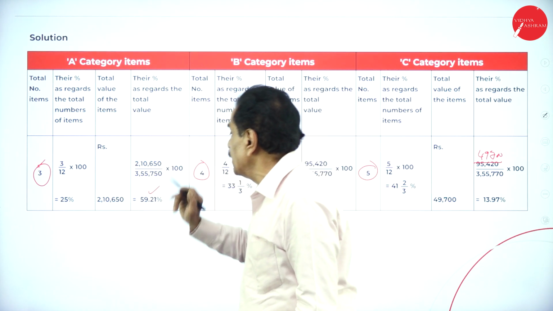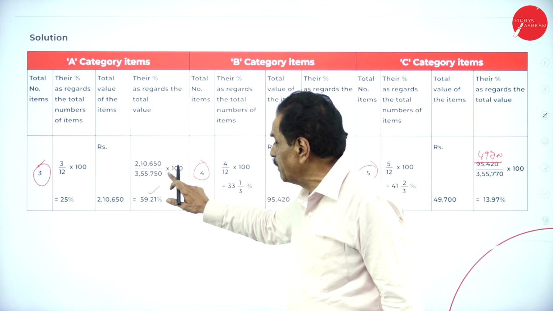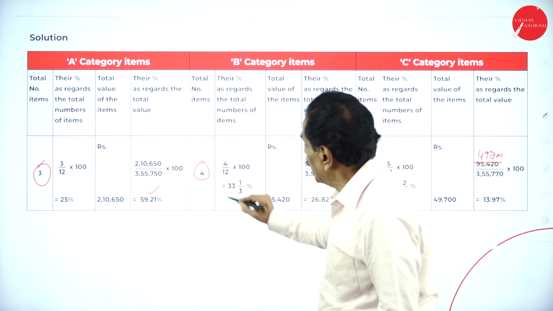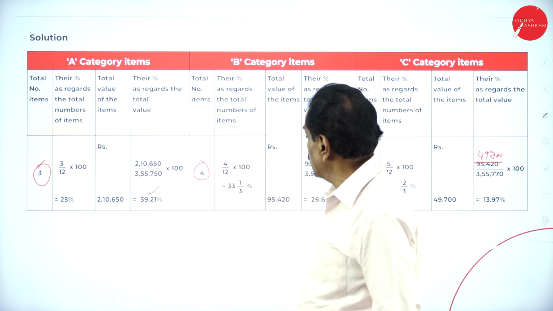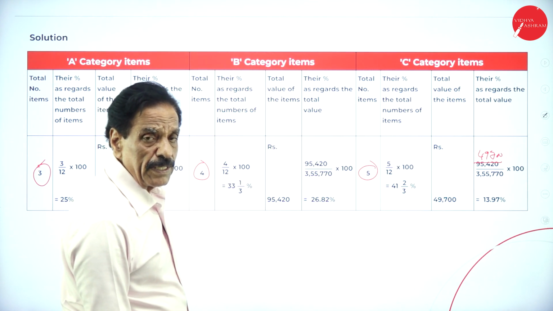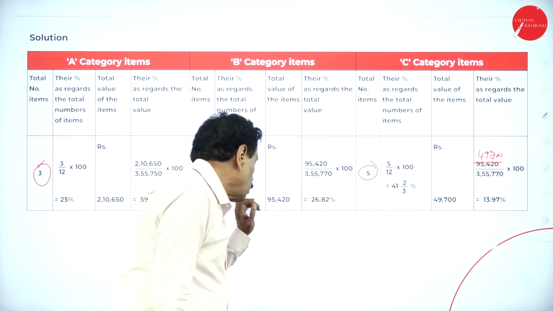2,10,650, 2,10,050. Total amount is equal to 100%. 3,55,750 in 100. Work out 59.1%. Section B. We have got 4 items. 4 by 12 of 100. 33.33% or 33 1/3%. How much amount is there?